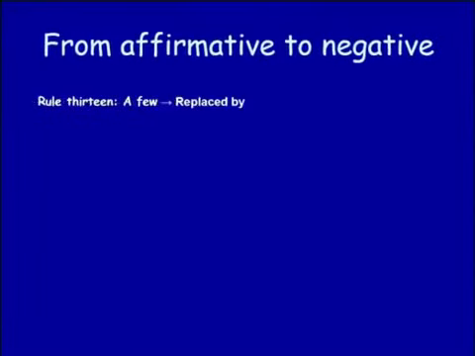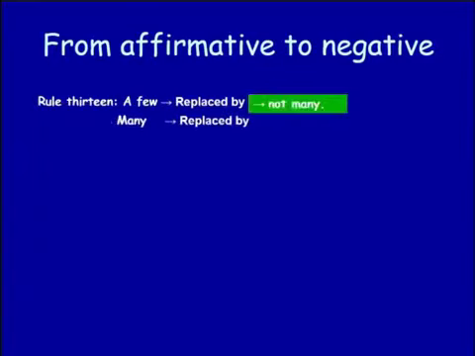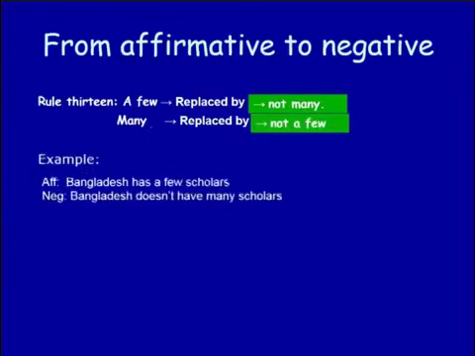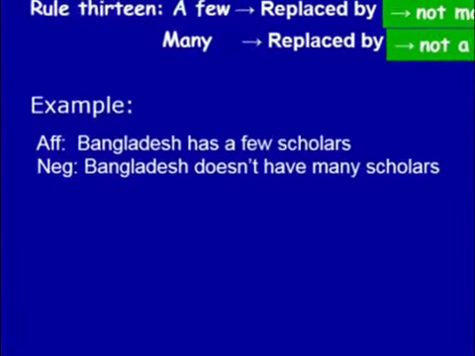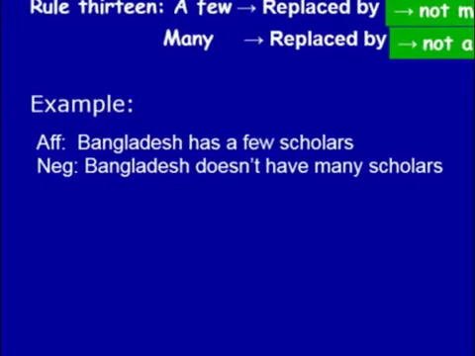Rule number 13. A few is replaced by not many. Many is replaced by not a few. We should bear in mind that a few and many are used in the case of countable nouns, and we'll have to make the verb negative using a not, but where there is no auxiliary verb, make the verb negative using a helping verb. Look at the example. Bangladesh has a few scholars. Bangladesh does not have many scholars.